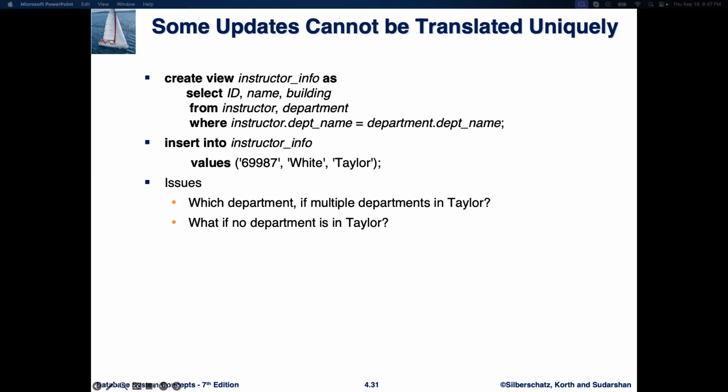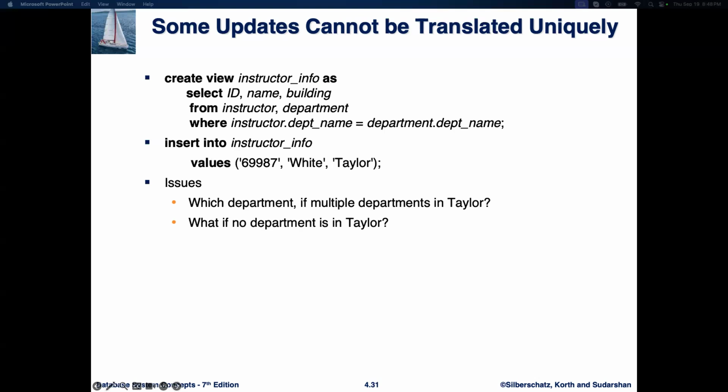Let's say we try to insert a new record for an instructor named White into this view. Insert into instructor_info values 69987, White, Taylor. This query attempts to insert a new instructor with ID 69987, name White, and department located in the Taylor building. But here's where we run into some issues.